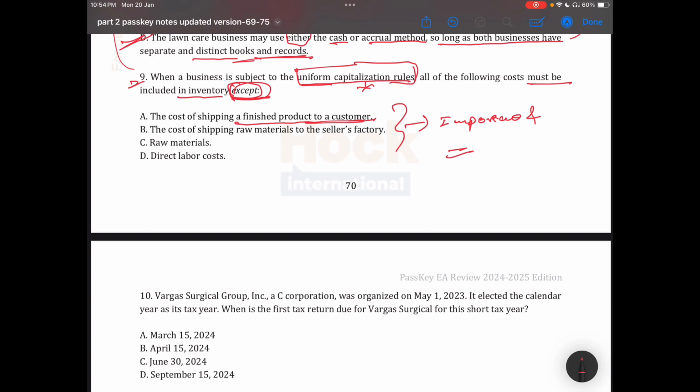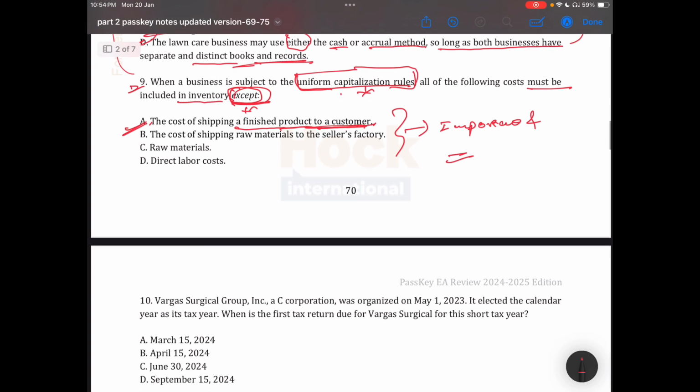Then you will get an idea from there. But for right now, please keep in mind the cost of shipping a finished product to the customer will not be included in the uniform capitalization rule.